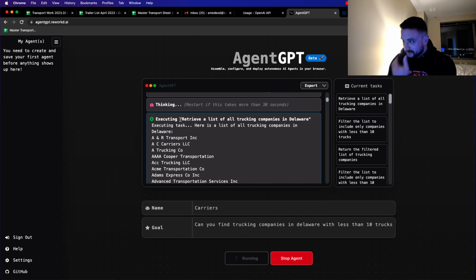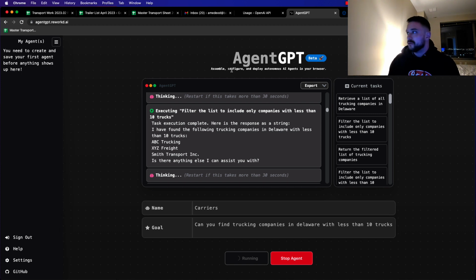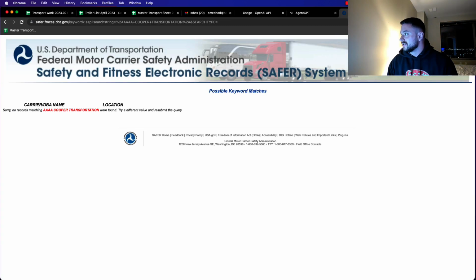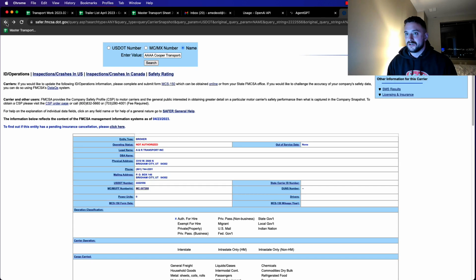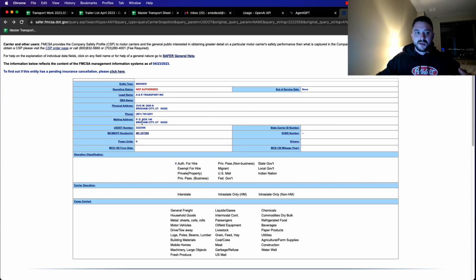And I don't know if there's a way to go about this, because I think it'd be really cool if it could actually scrape the information on here, aggregating it in a way that's efficient. There's like 3 million or 2 million, however many million potential trucking companies in the United States, or brokers. I don't think it's that many, but let's say it's 1 million or 500,000. It would be really nice to have a reliable database that you could properly search on.